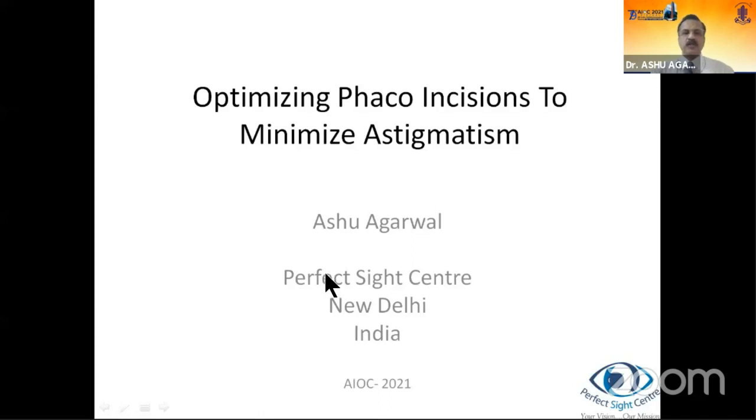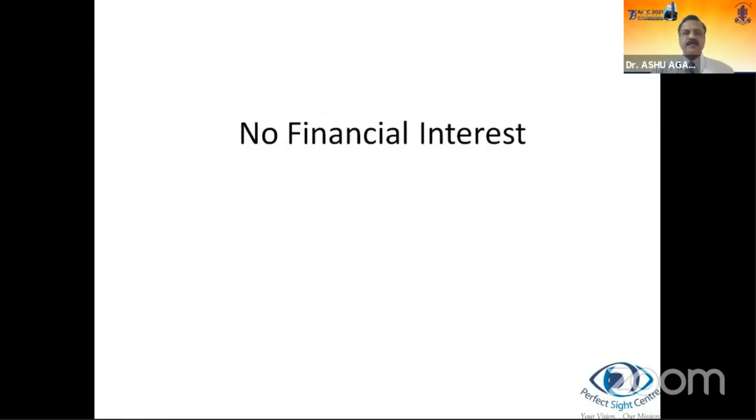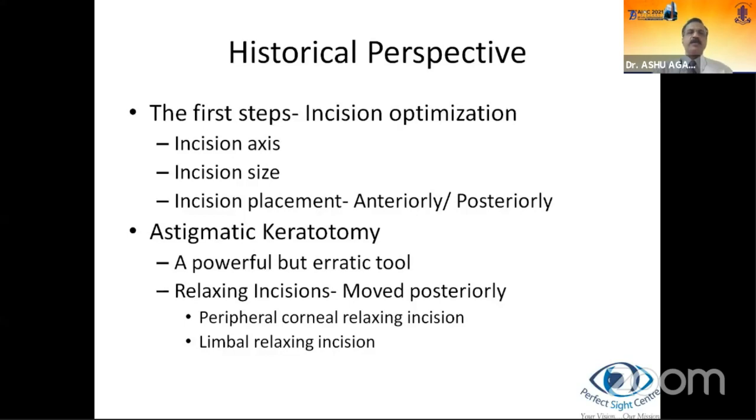So starting with the first talk, optimizing phaco-incisions to minimize astigmatism. I have no financial interest in any of the devices, procedures, techniques mentioned. So let's take a historical perspective of things.